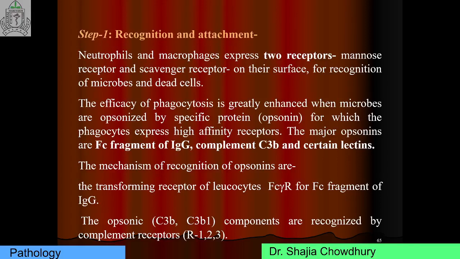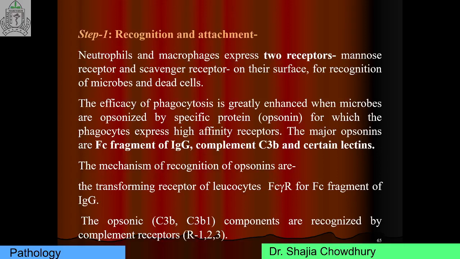Neutrophils and macrophages express three types of receptor: mannose receptor, scavenger receptor, and receptor for opsonin. Mannose receptor binds to the glycoprotein and glycolipids of the cell membrane, and scavenger receptor binds a variety of microbes, and the final receptor is for opsonin.